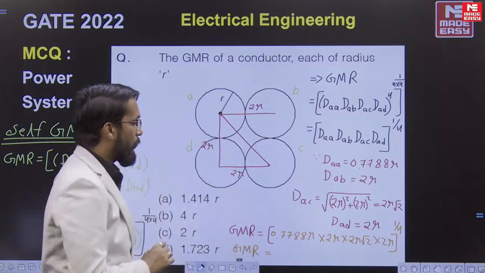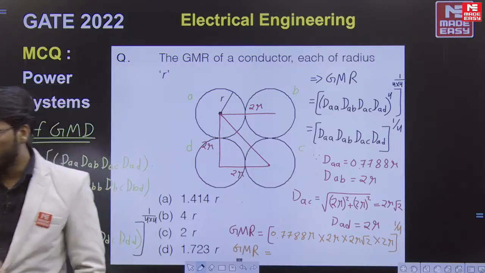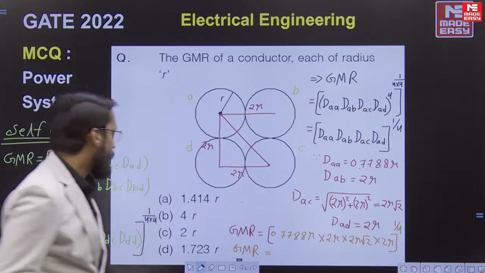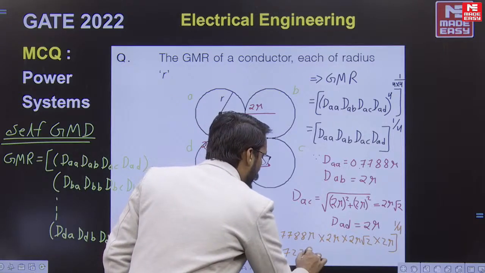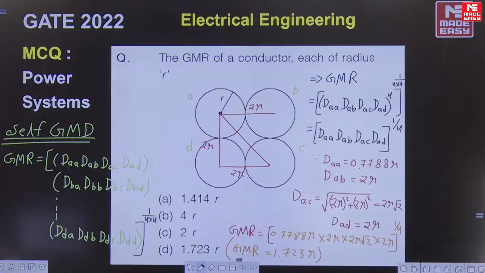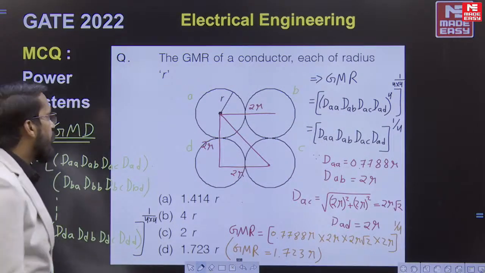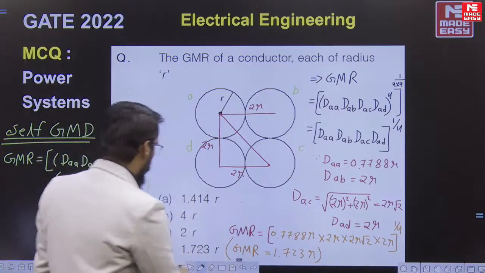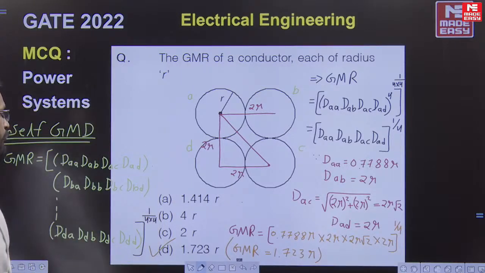GMR will be equal to, it is something 1.723. The calculated data is something 1.723 R. Please calculate once and cross check the calculated value. This is 1.723 R. So this is the answer. A, B, C, D. Yes, option D is available, 1.723 R.